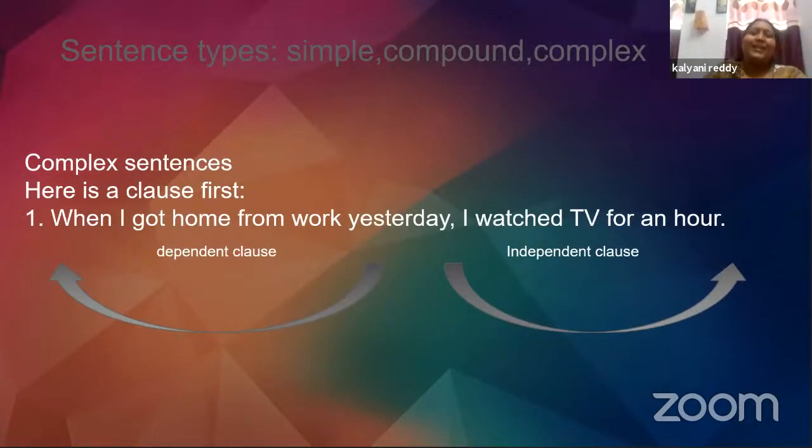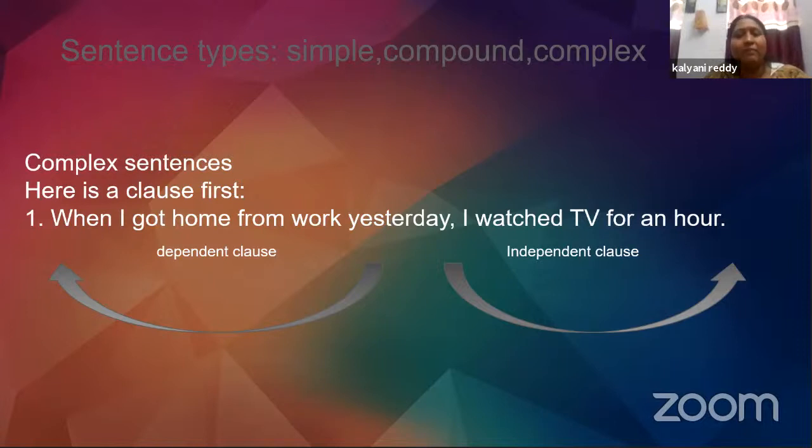All right. Now, let's move on to complex sentences. So here is the clause first: When I got home from work yesterday. Children, this is incomplete. It doesn't make sense all by itself. Though there is a verb and a subject, it doesn't make complete sense, because when I say, when I got home from work yesterday, you might ask me, so what happened? What next, isn't it? Unless I add an independent clause, the sentence doesn't make any sense.